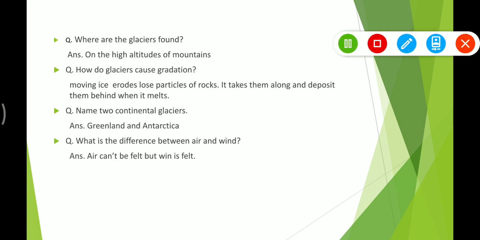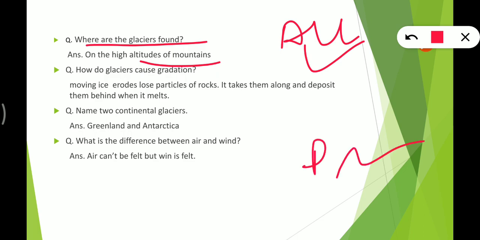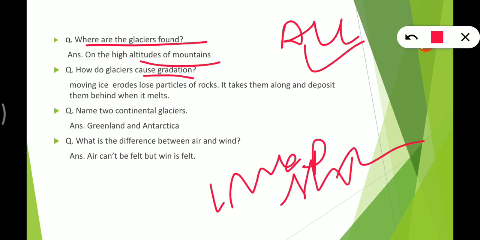Now here we have, where are the glaciers found? They are found on the high altitudes of mountains. On the high mountains or the mountain peaks they are found. How do glaciers cause gradation? So glaciers cause gradation, look, ice sheets move.